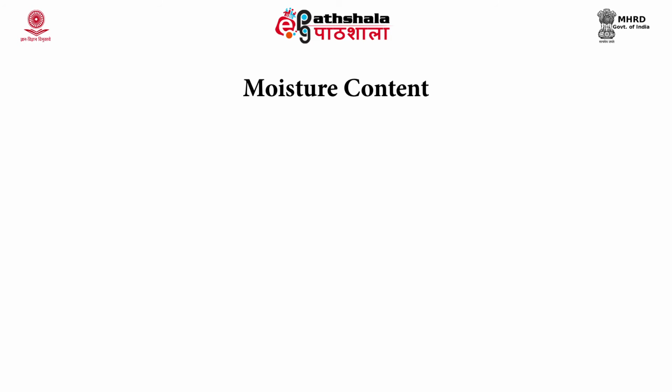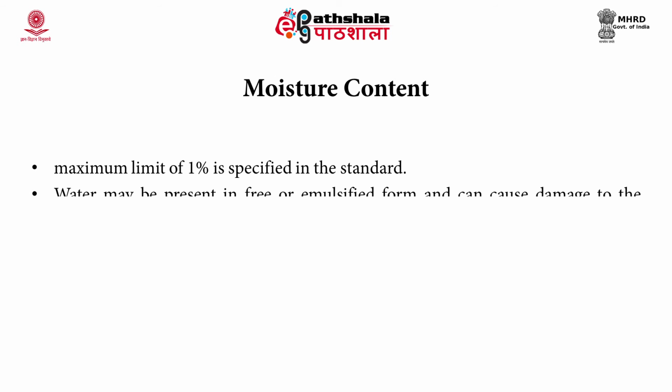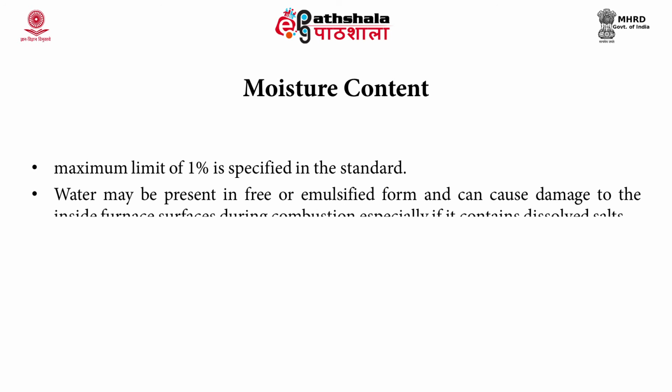The moisture content is the water that is present in free or emulsified form and can cause damage to the inside furnace surface during combustion, especially if it contains some salt. That is the amount of water present in the oil. The maximum limit specified in the standard is around 1%. If it is exceeded, it will cause damage.